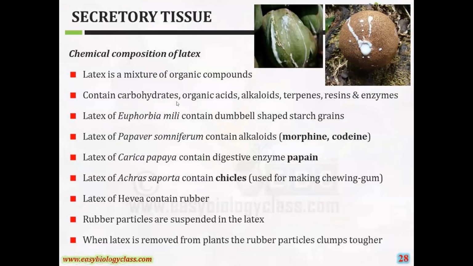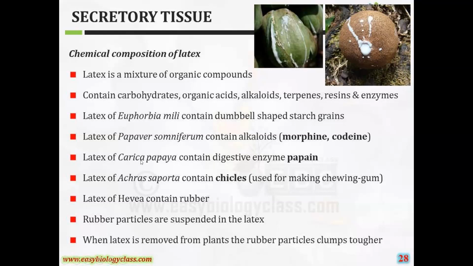Now the chemical composition of latex. Generally latex is a mixture of organic compounds. They contain carbohydrates, organic acids, alkaloids, terpenes, resins and enzymes. The latex of Euphorbia milii contains dumbbell shaped starch grains, whereas the latex of Papaver somniferum contains alkaloids morphine and codeine. These are important mainly for entrance exams. The alkaloids morphine and codeine are present in latex of Papaver.